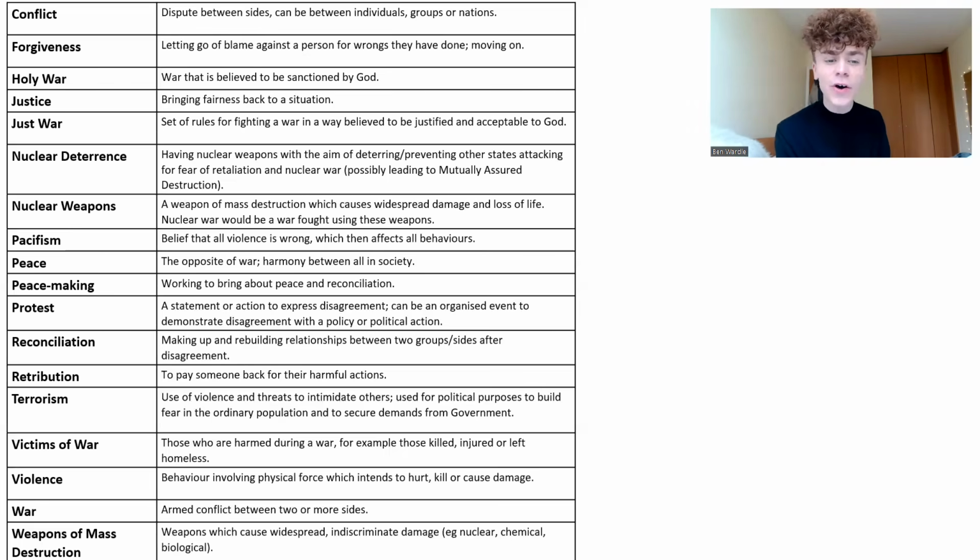Reconciliation means making up and rebuilding relationships between two sides or groups after disagreement. Retribution means to pay someone back for their harmful actions. So the idea of an eye for an eye, which could be a reason people use violence. Terrorism means the use of violence and threats to intimidate others, used for political purposes to build fear in the ordinary population and to secure demands from government.